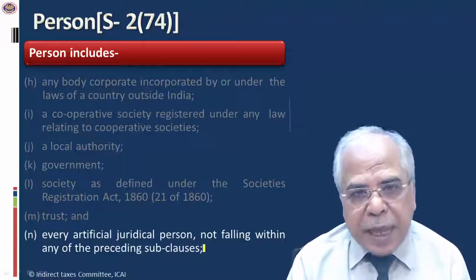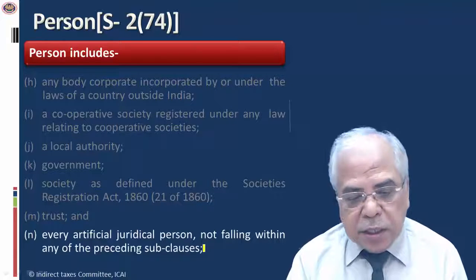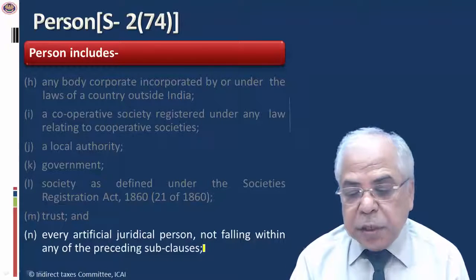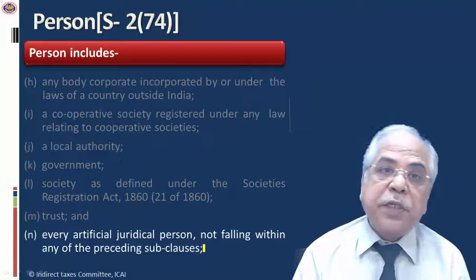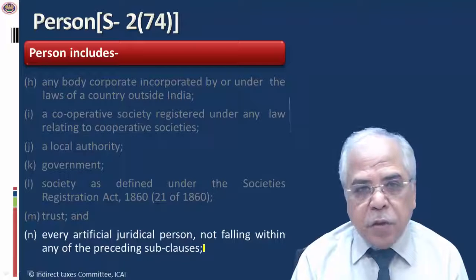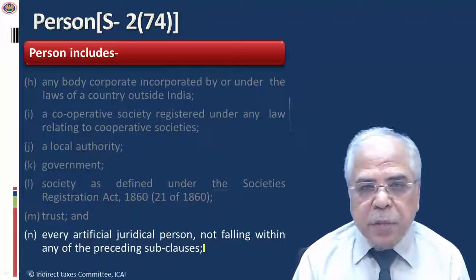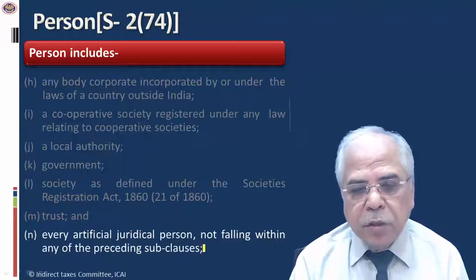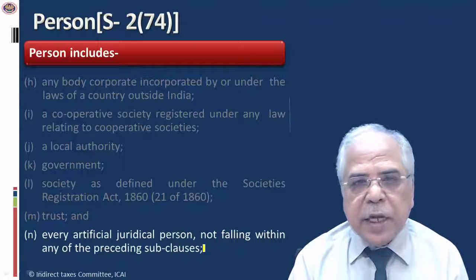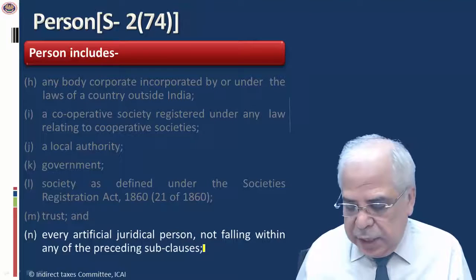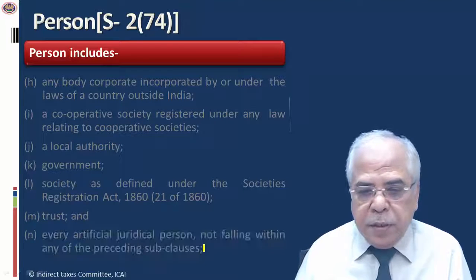And then the subclause N, which is the last clause, is really important to understand: every artificial juridical person not falling within any of the preceding subclauses. So 13 subclauses specifically include government, local authority, partnership firm, individual, body corporate, etc. And then there is a residual clause N also, clearly showing the intent of the government that the definition of person is as wide as it could have been.